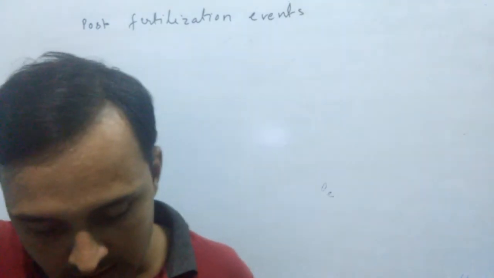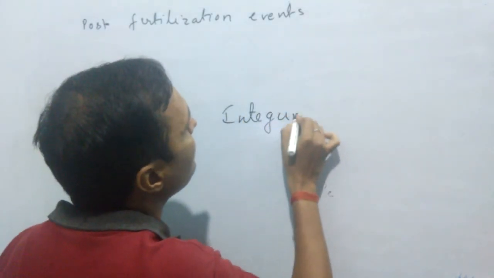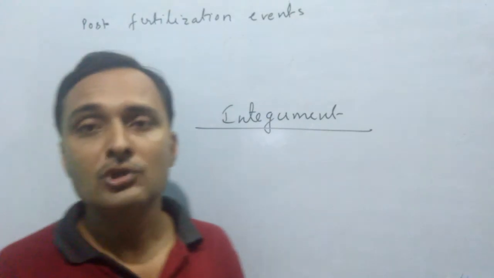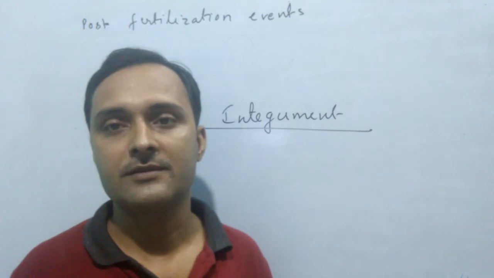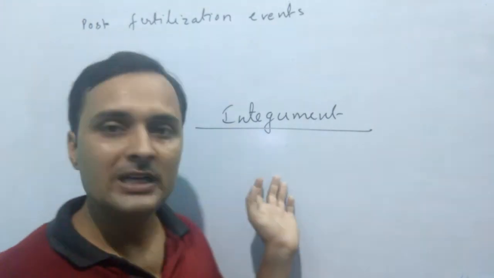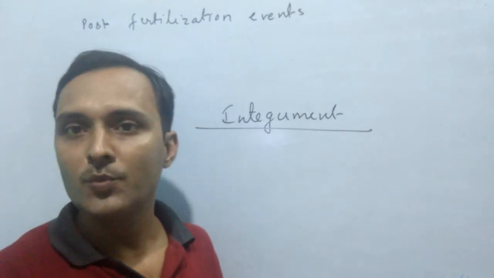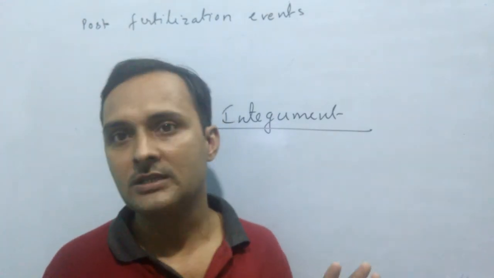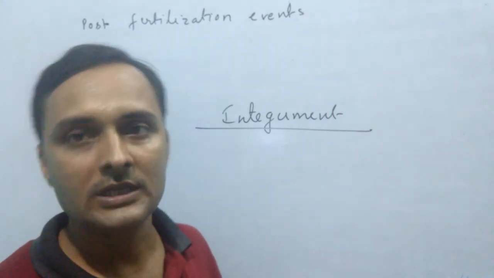Come to the next. Integument and testa. What do you mean by integument? Integument may be defined as the protective layers of the ovule or embryo sac, and testa is the structure produced from integument after fertilization. That means testa is the seed coat layer. So once again, integument is the pre-fertilization structure. It is the layer of the embryo sac or ovule, outer integument and inner integument, and this integument is converted into testa or seed coat after fertilization. So integument is the pre-fertilization structure and testa is the post-fertilization structure.